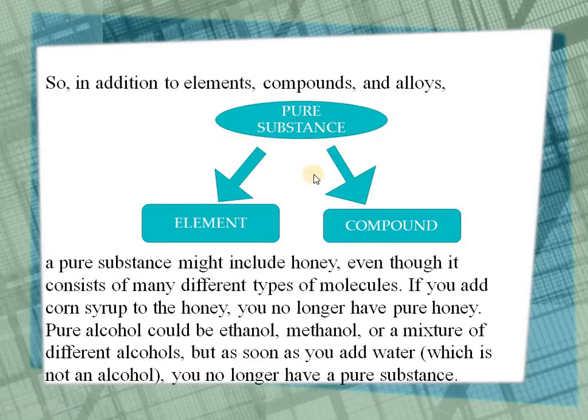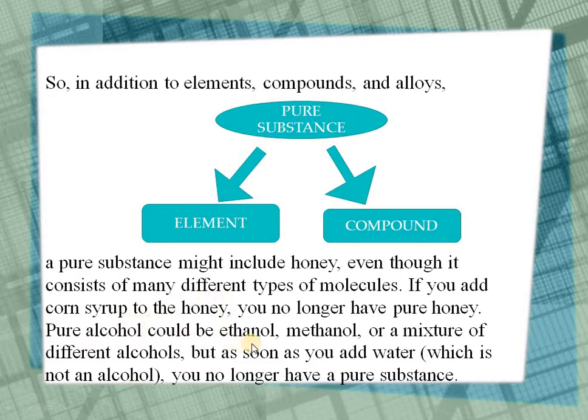So moving to the next topic, firstly we will discuss what a pure substance is by using one example. We use honey in daily life, and honey is a pure substance as long as it doesn't contain anything else in it. When you add corn syrup to it, it will act as an impurity in honey and our honey will become a mixture and it will not be a pure substance.